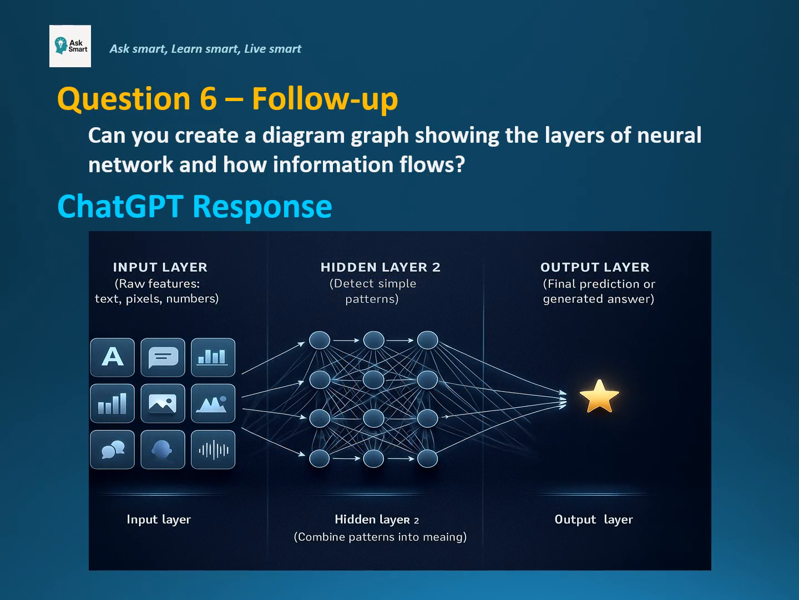Question 6. Follow-up. Can you create a diagram graph showing the layers of neural network and how information flows? Sure. Here is the diagram of neural network. A neural network takes input data, passes it through layers of connected neurons, and each layer learns deeper patterns. The final layer produces the prediction or answer. With many layers working together, the network can understand language, images, or complex patterns.